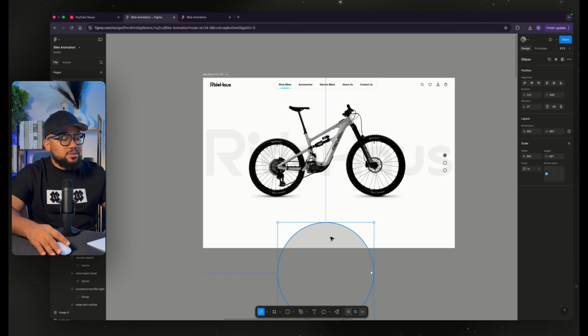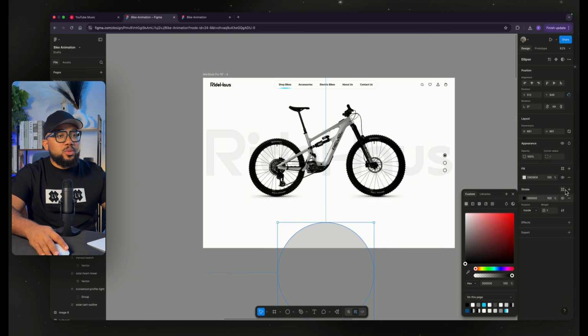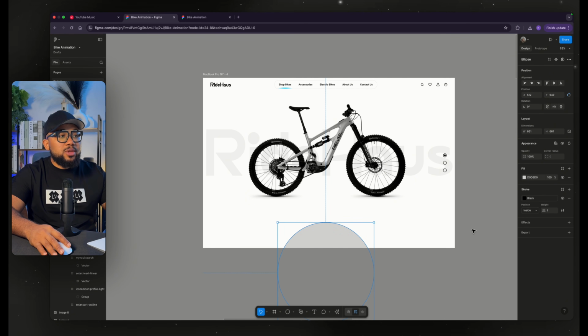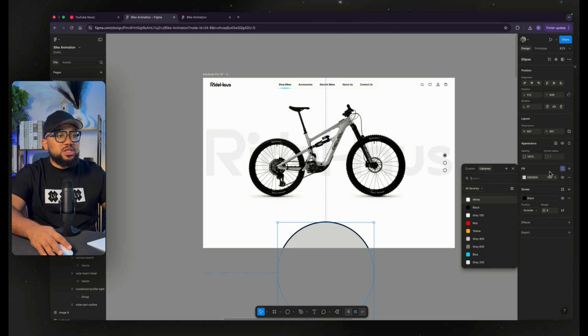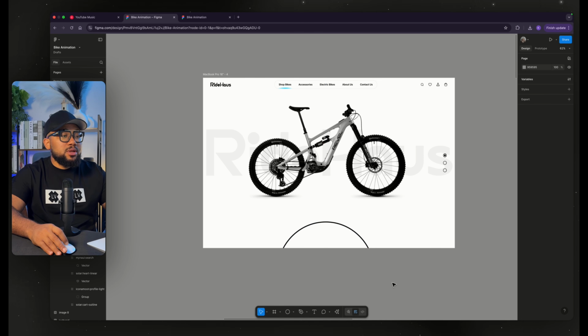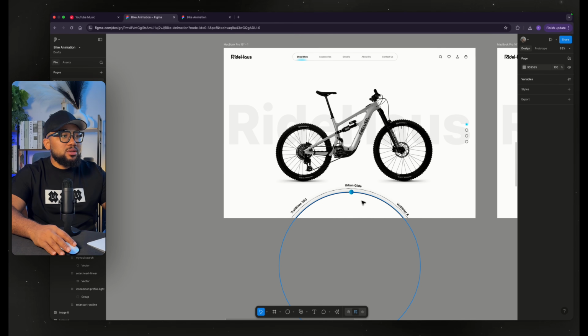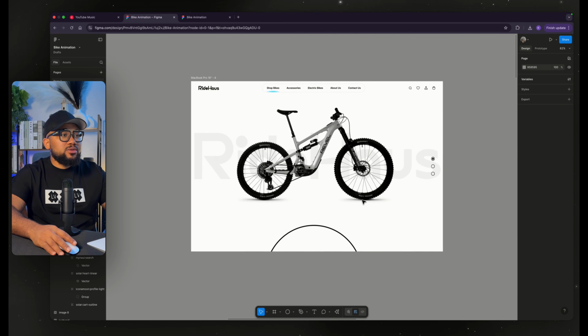With this, now we have this. You're going to give stroke. We're going to tie that to black, and I'm going to set it to be outside. Increase this to 6, and change this to whites. So let's make sure we are still on track. This is the line that I created.